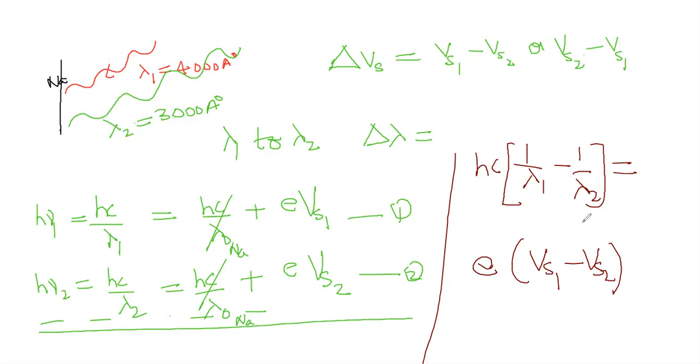Now we have to substitute these lambda 1, lambda 2 values. What is lambda 1? 4000 angstrom. What is lambda 2? 3000 angstrom units. What is h? 6.625 into 10 power minus 34. What is the value of c? 3 into 10 power 8. What is the value of e? That also you know, 1.6 into 10 power minus 19. We don't need to find Vs1, Vs2 separately. What we need to find is e into delta Vs. Is it clear?